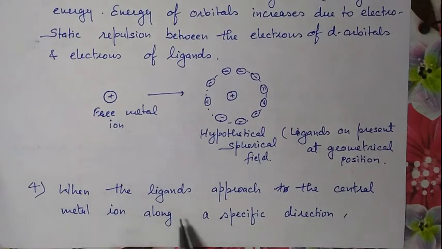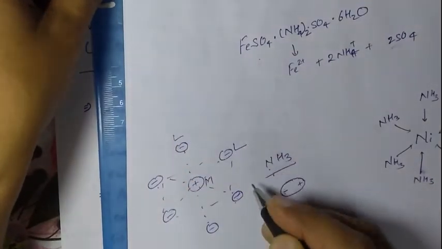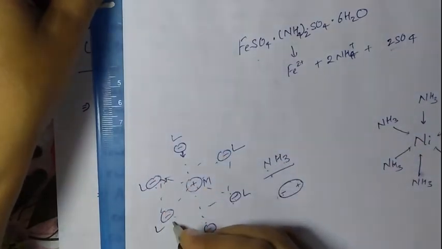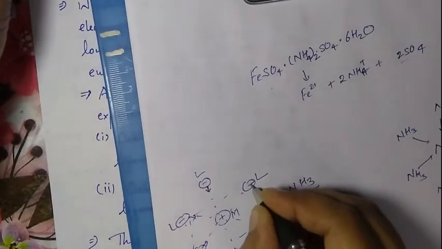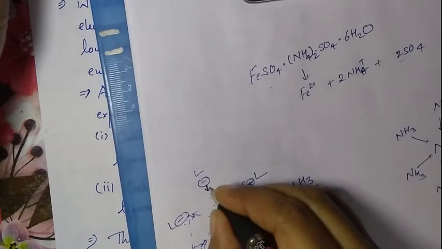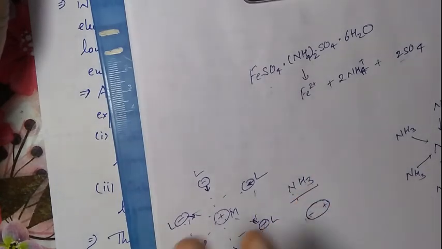Then, when the ligands approach the central metal ion along specific directions to form a complex having a definite geometry, they can't approach haphazardly.